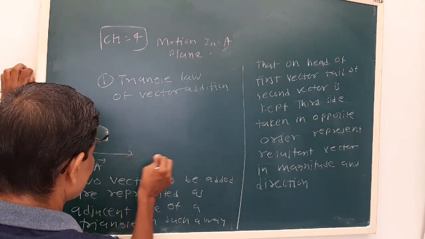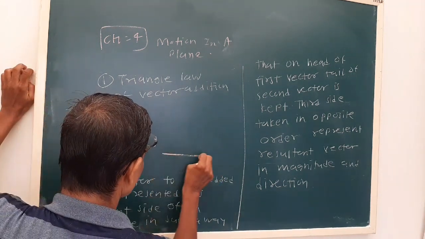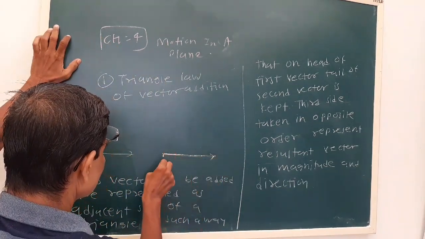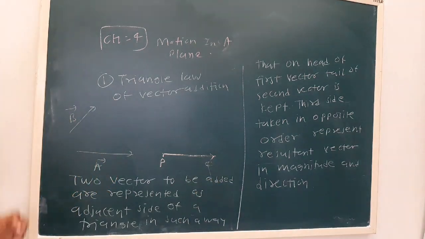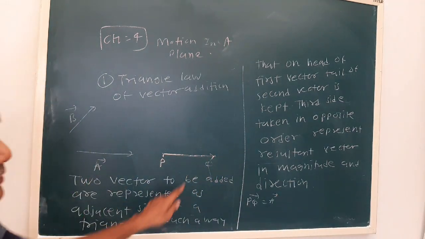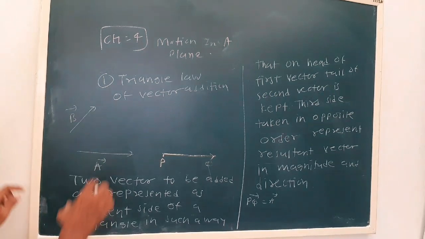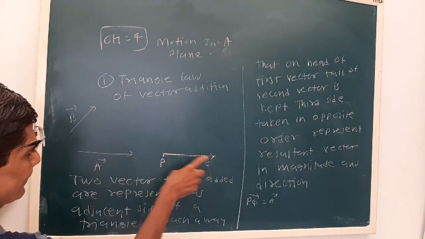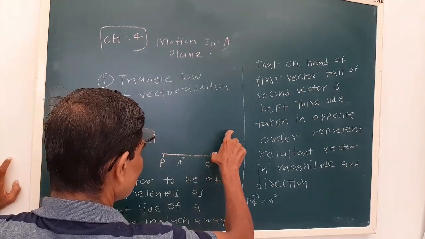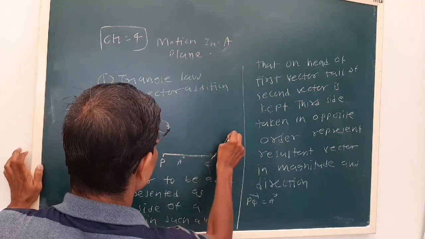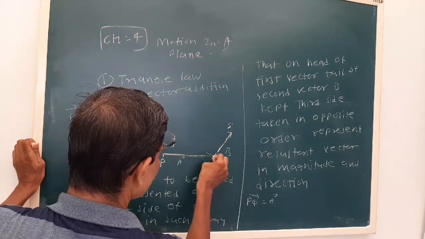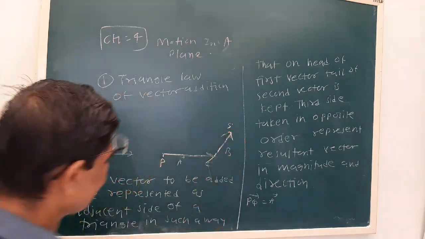Now, let us say vector A is this vector, same magnitude. Let us say this is PQ. So PQ is A. Now, on the head of the first vector, the tail of the second vector is kept. This is the second vector, and this is the head of the first vector A, and the tail of the second vector we have placed like this. So this is nothing but our vector B.